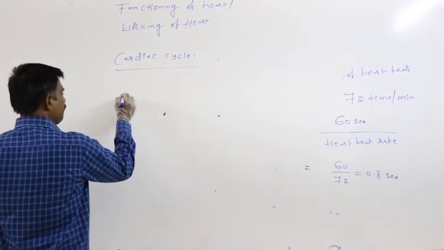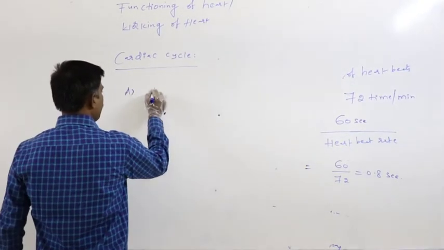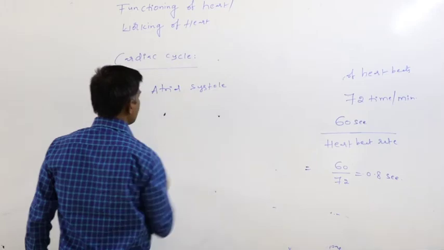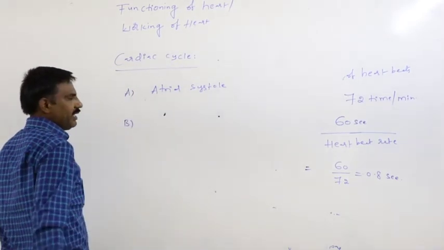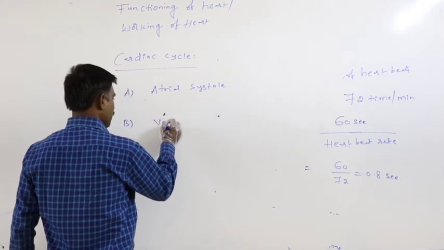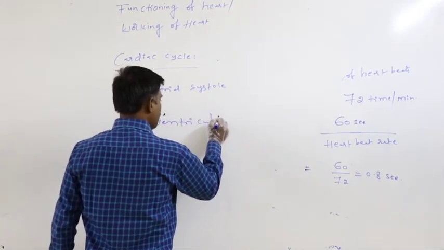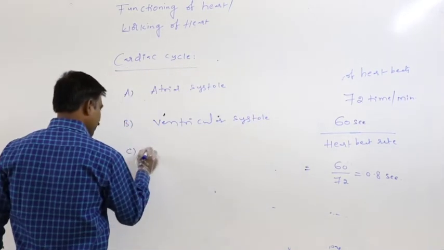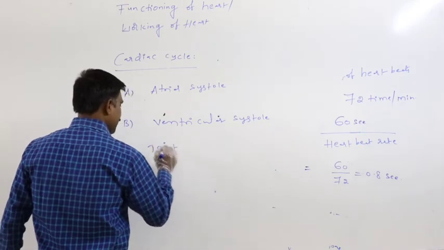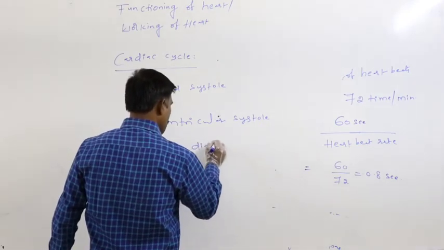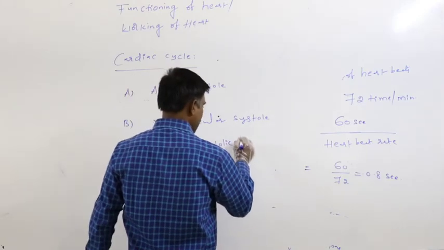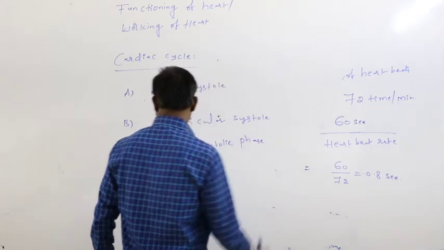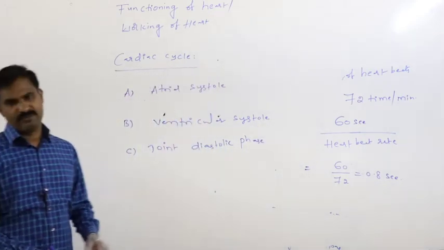The first event is atrial systole, the second event is ventricular systole, and the third event is the joint diastolic phase.